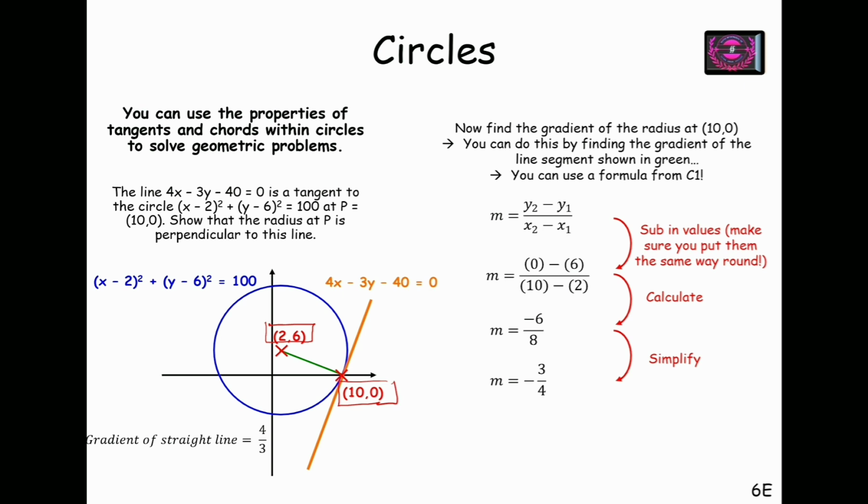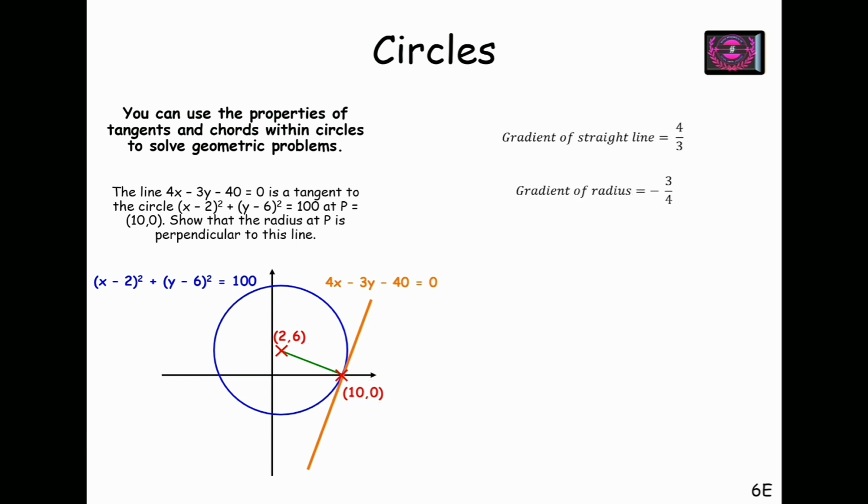So I have the gradient of the line, and also the gradient of the radius. If these are perpendicular to each other, then they must satisfy the condition m1 m2 equals minus 1. The gradient of the straight line is 4 by 3, and the gradient of the radius is minus 3 by 4.